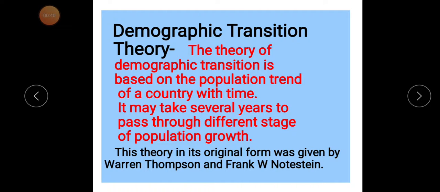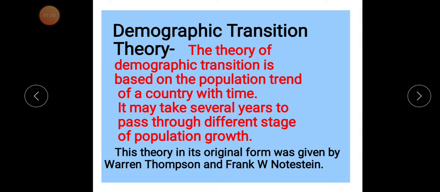Now we discuss the last point of this chapter, that is the demographic transition theory. The theory of demographic transition is totally based on the population trend of a country with time. It may take several years to pass through different stages of population growth. So this theory is related with the trend of population of a country, and that trend is totally related with the birth rate and death rate of a country.